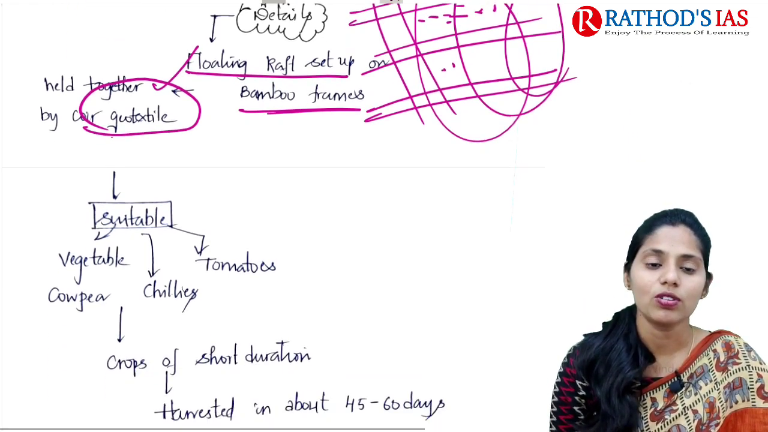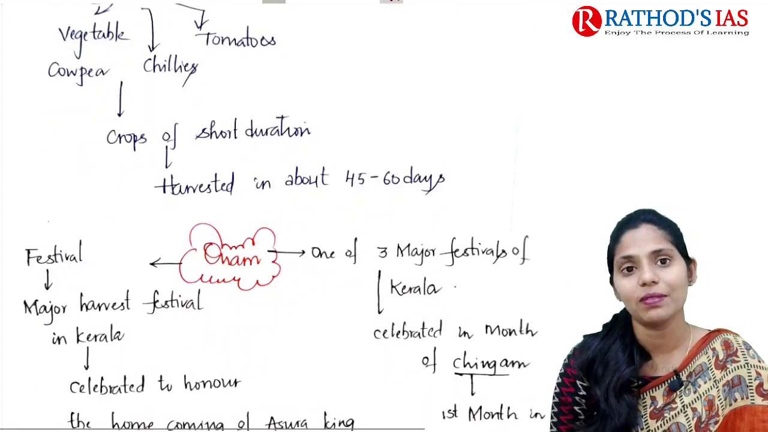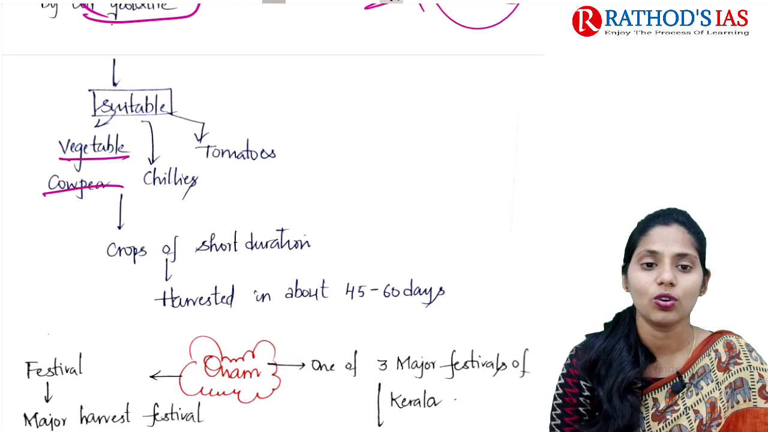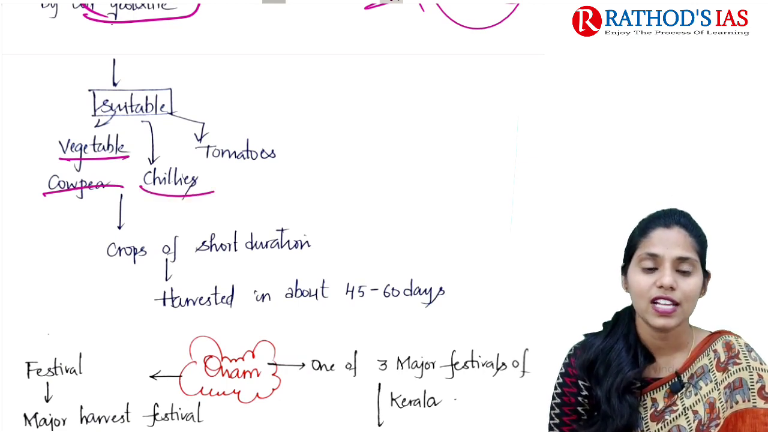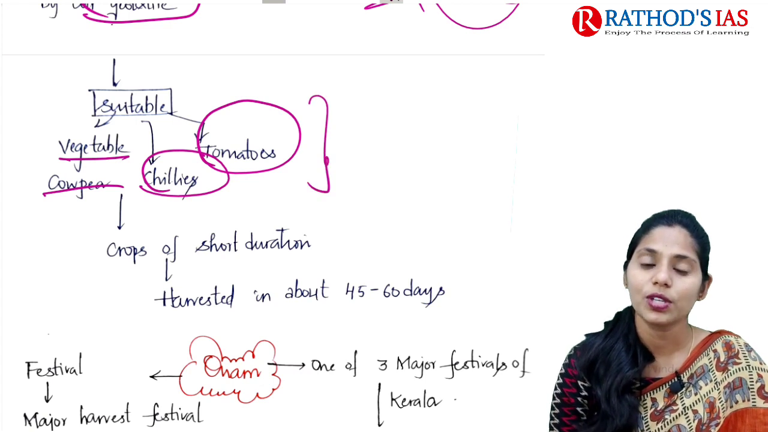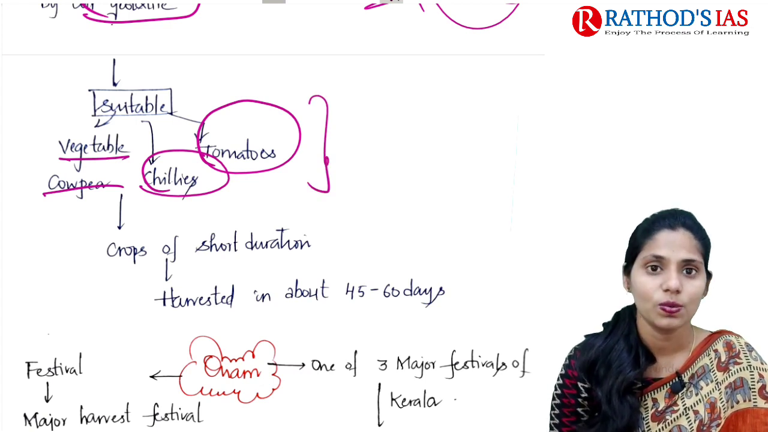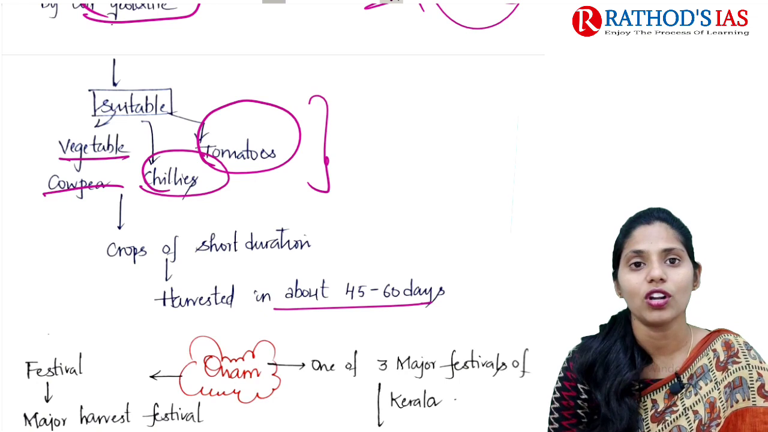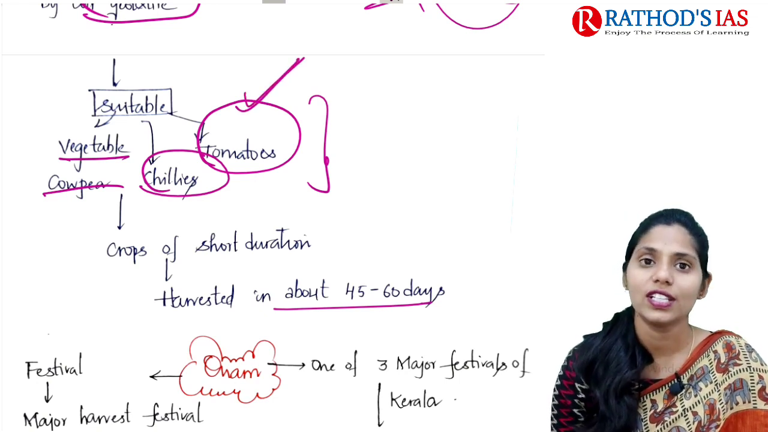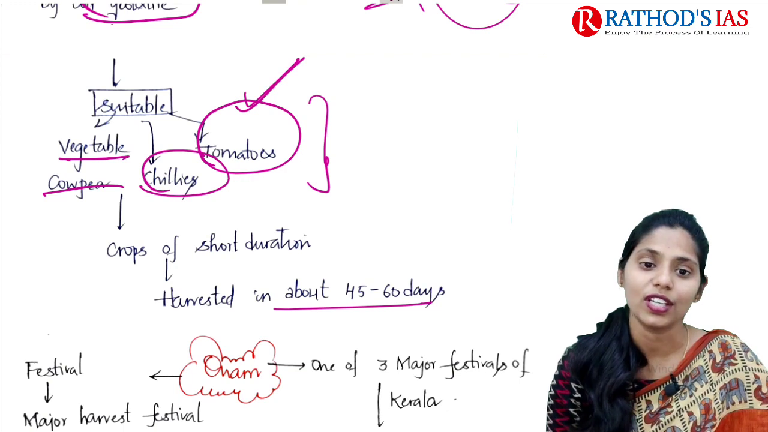If you are talking about this floating raft, it is very suitable for growing marigold, as well as vegetable cowpea, chilies, tomatoes, etc. Because these crops are mainly of short duration, they can be harvested in about 45 to 60 days, so they are going for this type of plants on this floating raft.